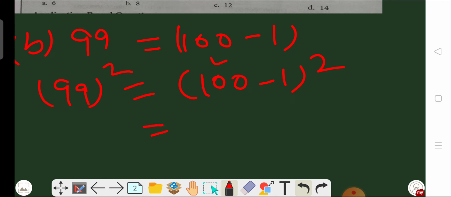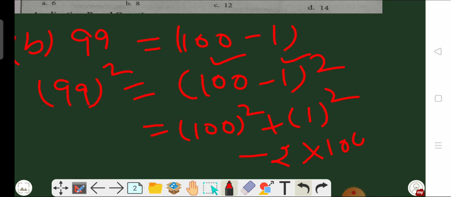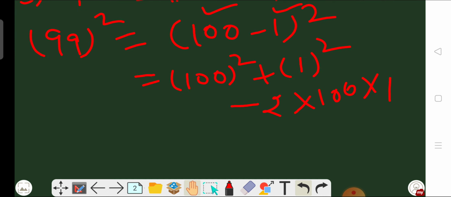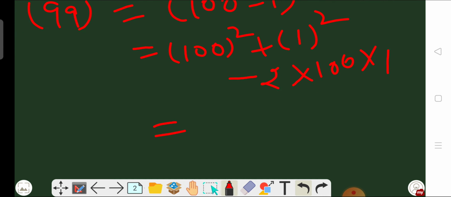So here our a is 100 and b is 1. So a square is 100 square, plus b square is 1 square, minus 2ab means 2 multiplied by 100 multiplied by 1. This is equal to 100 square is 10,000, plus 1 square is 1, and minus 200.